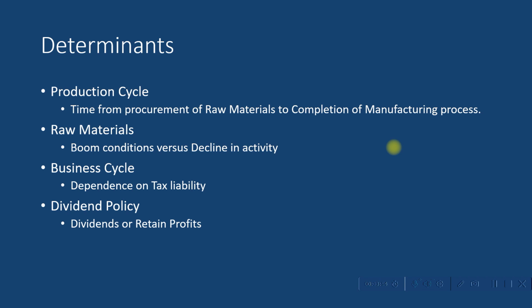Next one is dividend policy. An appropriate dividend policy determines whether to retain funds in the business or distribute dividends to its shareholders. When profits are lower, a firm has a choice to distribute dividends or to retain profits. Sometimes this may entail payment of bonus shares, which enables payment of dividends without draining cash resources. Hence, dividend policy is a significant factor in determining levels of working capital in an organization, where there exists a choice between distribution of dividends or retaining of cash resources.